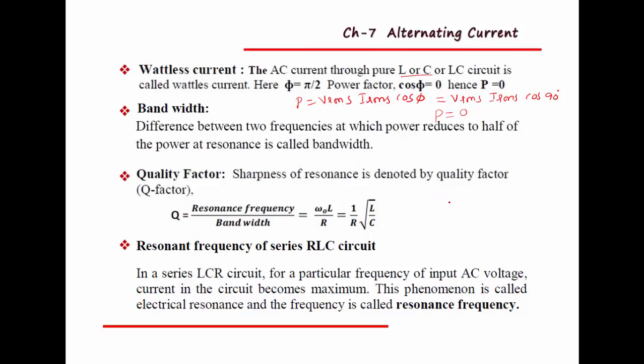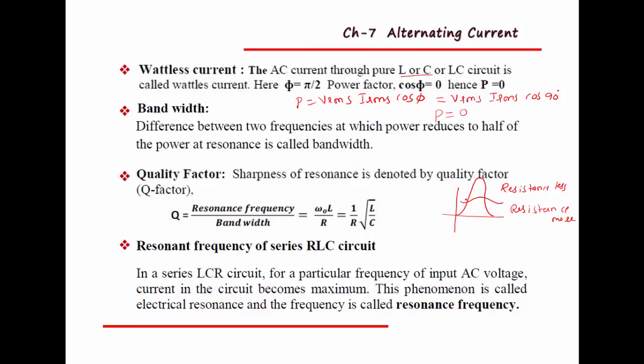Remember, quality factor is used to determine the sharpness of the curve, or sharpness of the resonance. Current is maximum only when resistance is less. When resistance is very less, then current is maximum, so the curve is also sharper. If resistance is more, then we get a flat curve. That indicates current is very less because opposition is more.